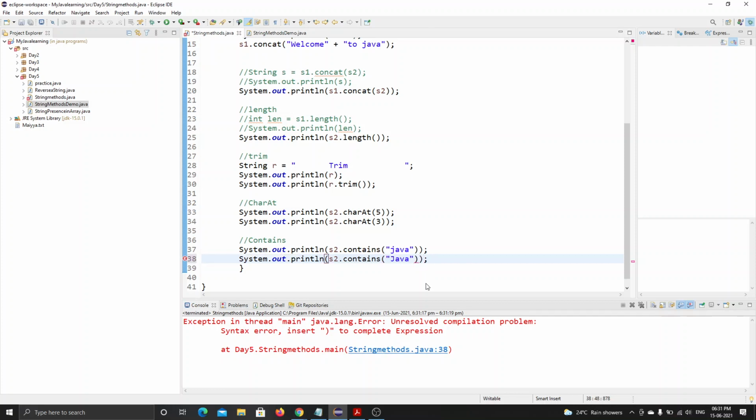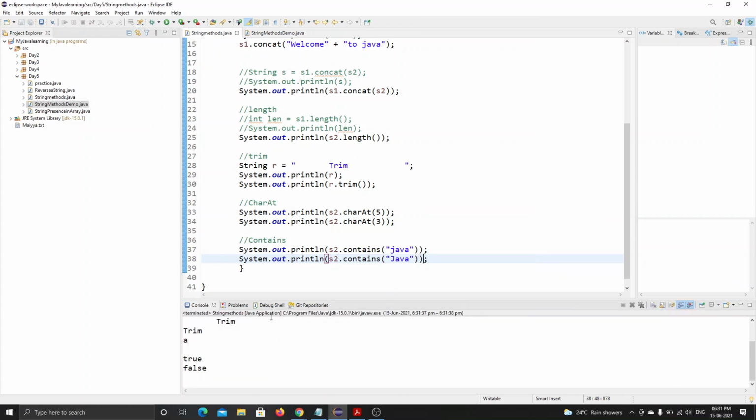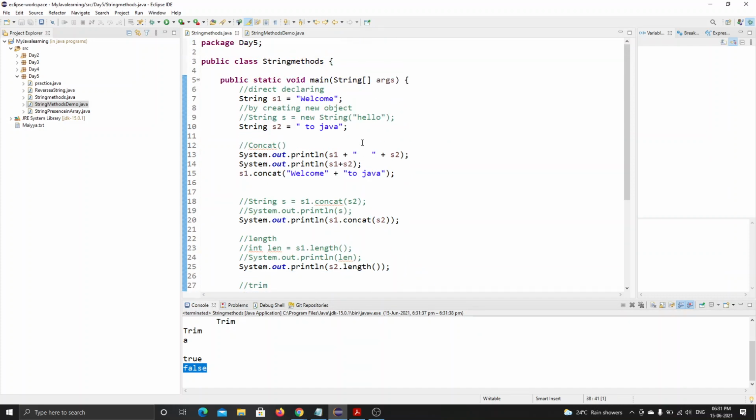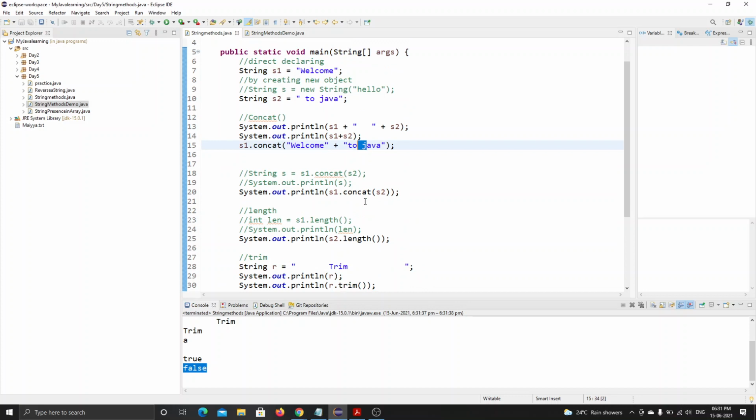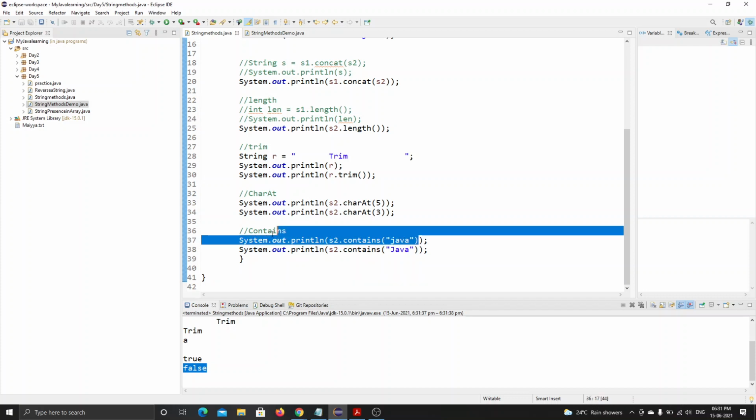This J is not equal to that J, so it is giving me false. But for this one, it is giving me true. Are you people understanding how this contains works?